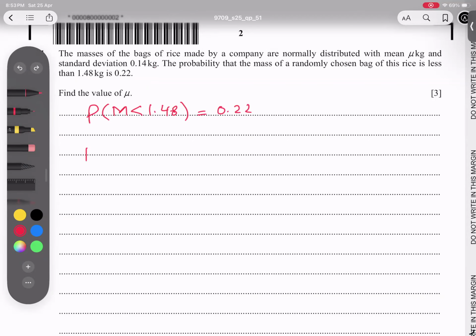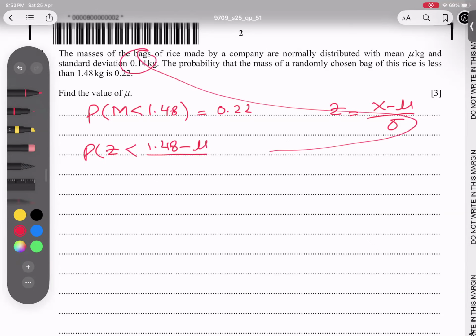Because we have a formula, if we want to find (x minus mean) over deviation, we write z here. So this x is this number. I'm writing z is less than (1.48 minus mu) over 0.14, where mu is unknown and the deviation is 0.14, equal to 0.22.